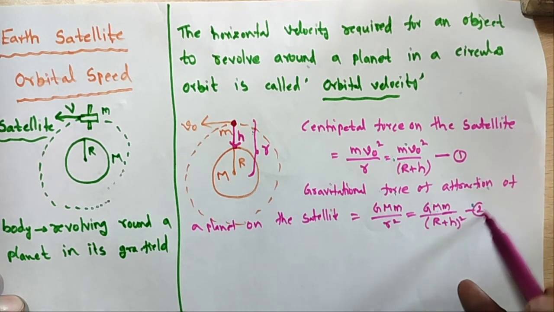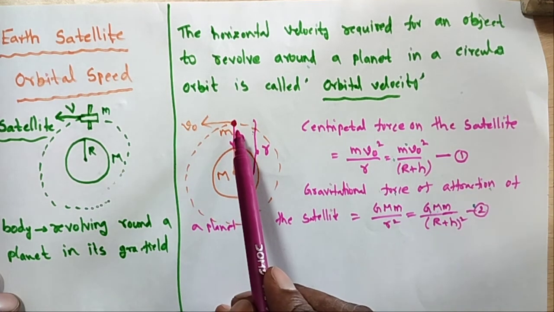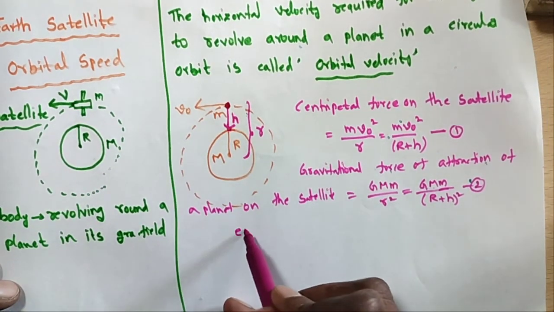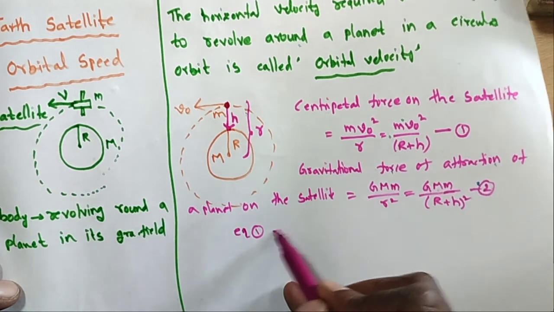This is equation number 2. These two forces on the satellite are equal, so equation 1 is equal to equation 2.